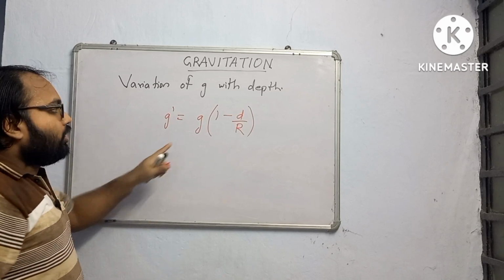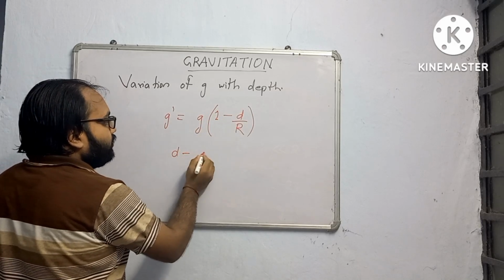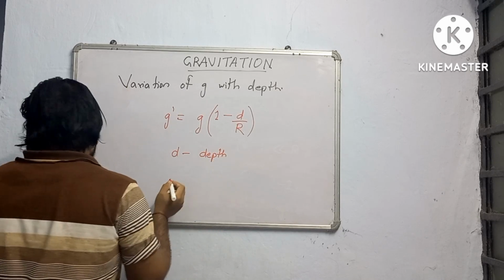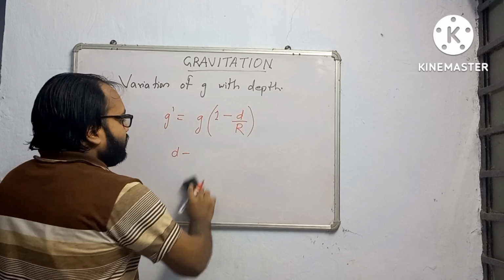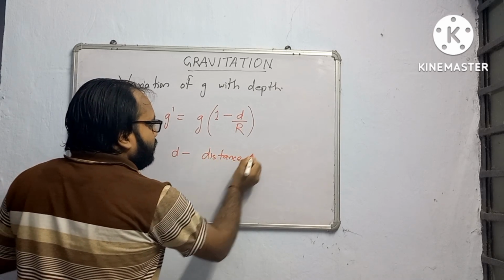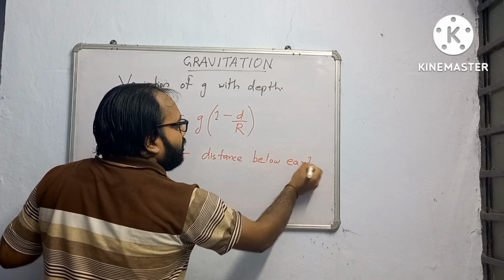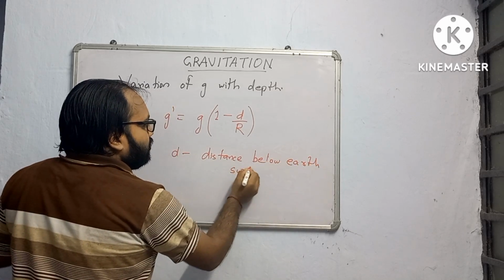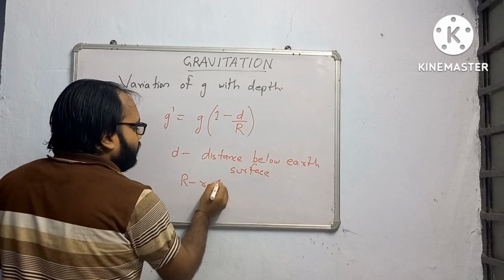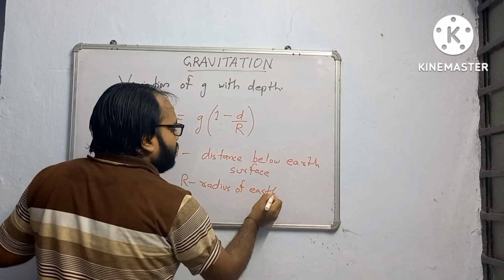This is the formula where d is depth or distance below the earth surface, and R is as usual radius of earth.